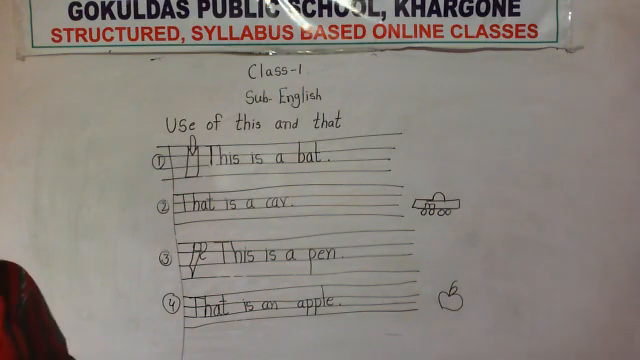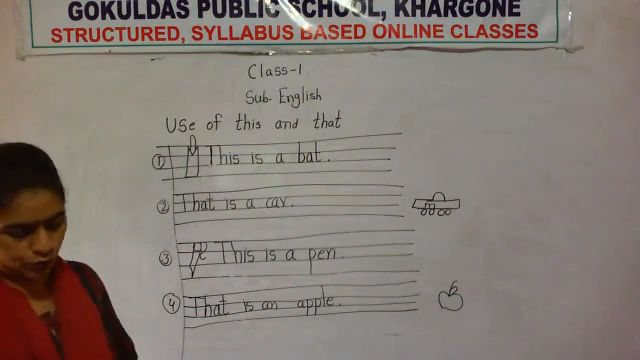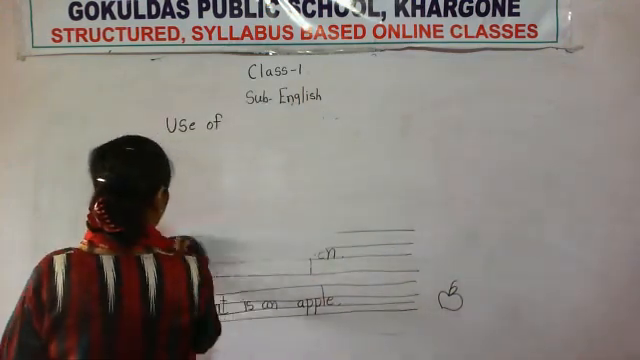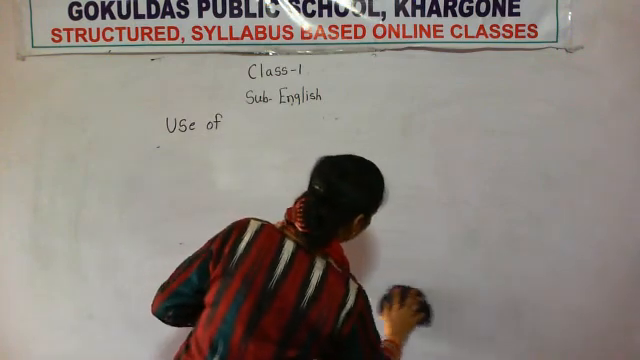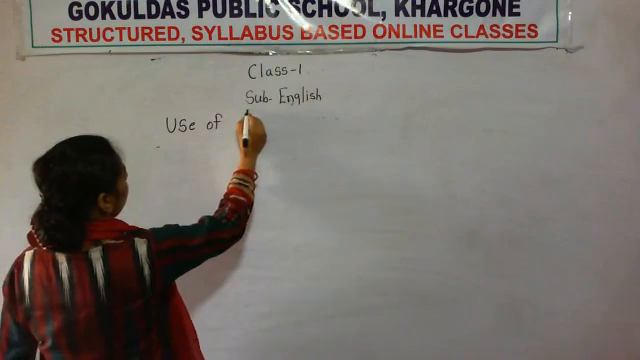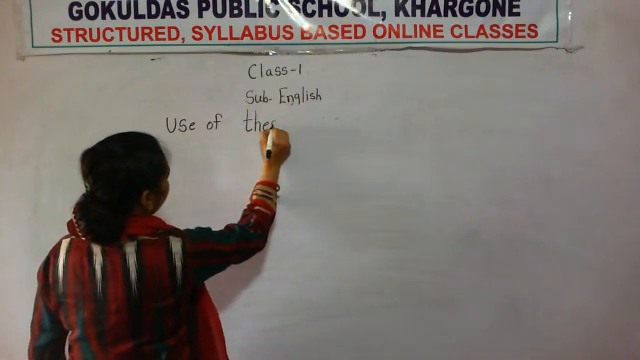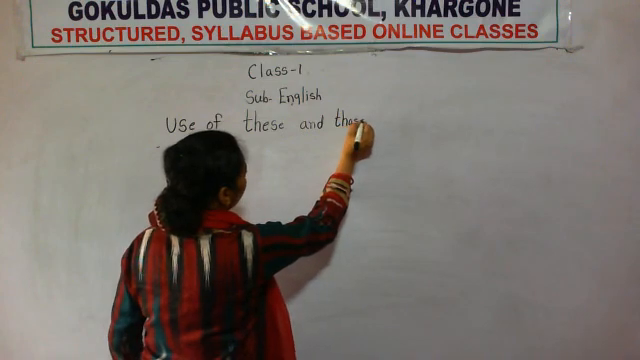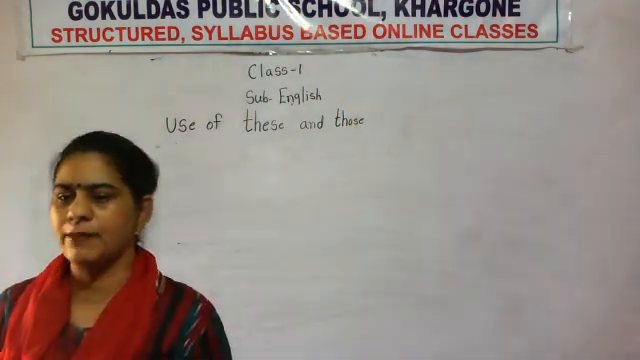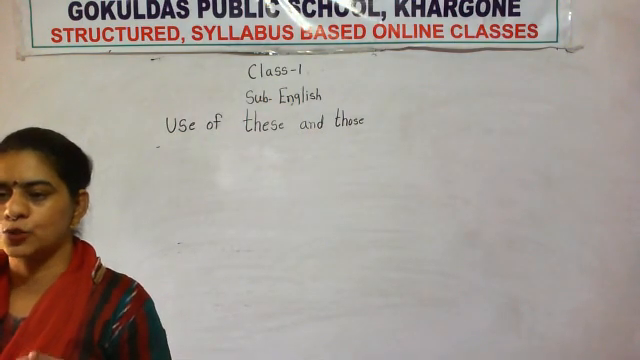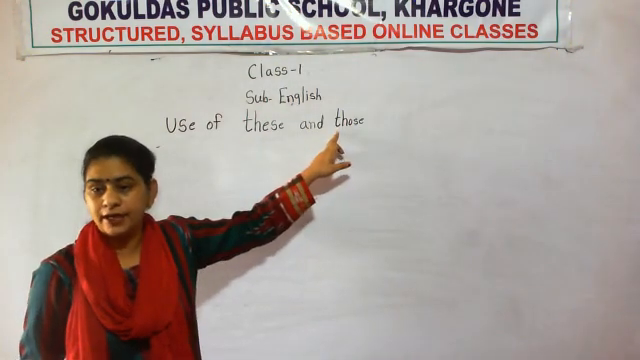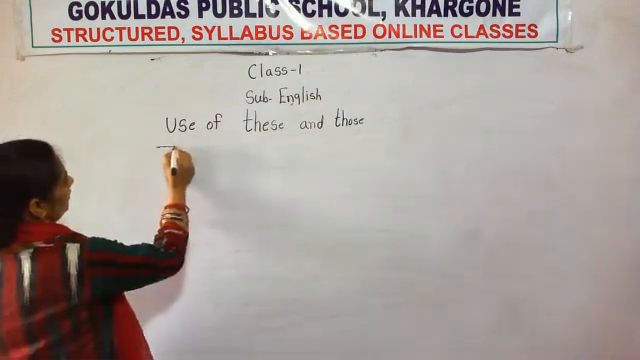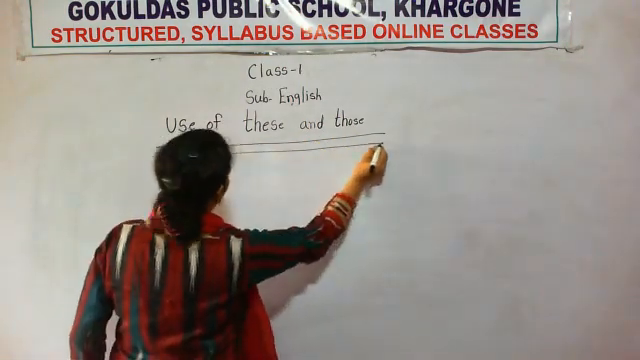Okay, so in the same way now we will use these and those. Use of these and those. Earlier what I explained to you, when we will use this and that: it means we have one object with us, then we use this and that. Now when will we use these and those? When we have more than one thing, like 2, 3, 4 and plenty of. Okay, so here I will give you an example, then I will tell you how to use these.